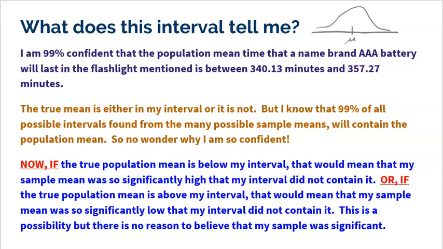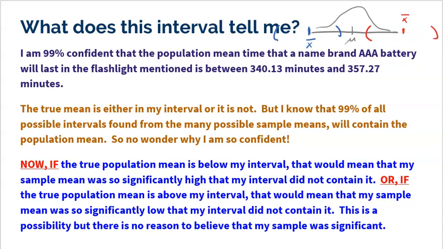If the true mean is below my interval, the only way that could happen is if my sample mean was one of these extremely high ones, so that when I built my interval, notice I didn't capture the truth. Or if the true mean was above my interval, then I must have had one of those crazy low samples, so that when I built the interval, I missed the truth.